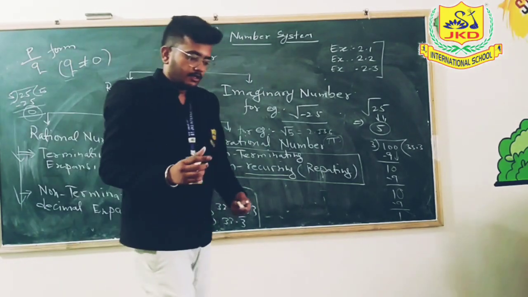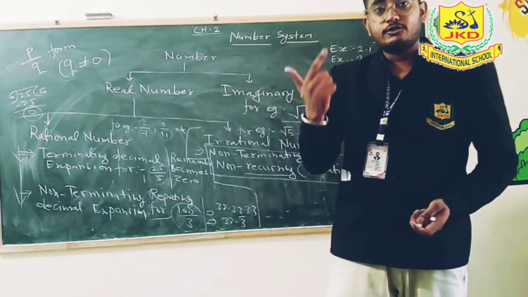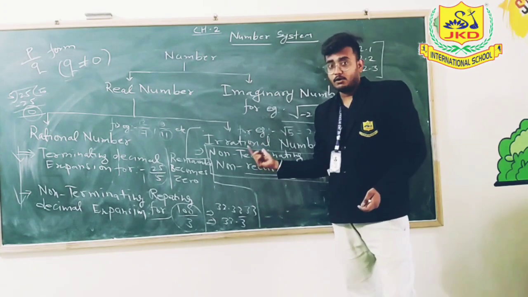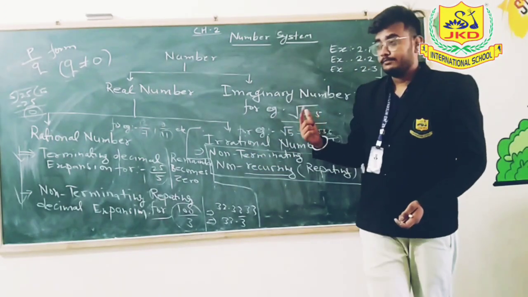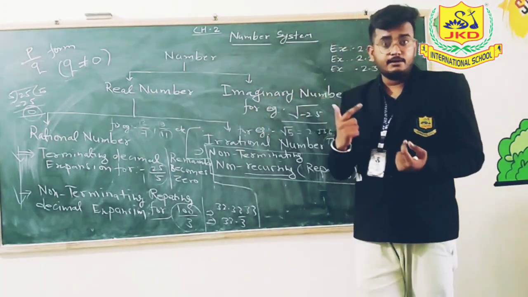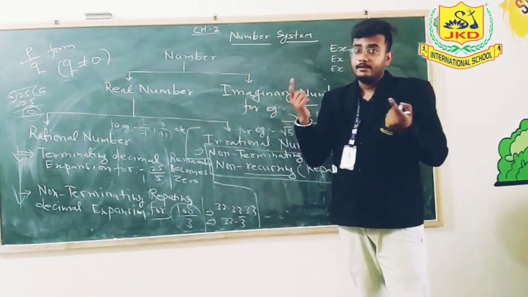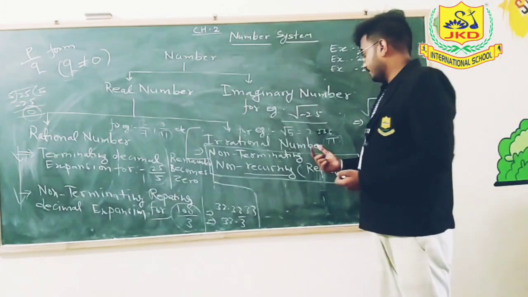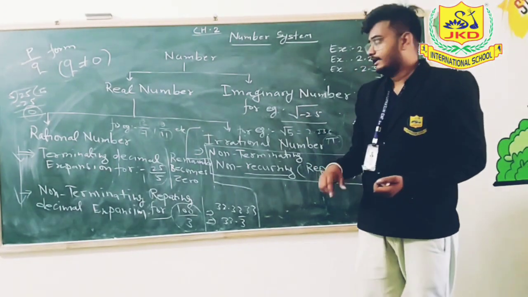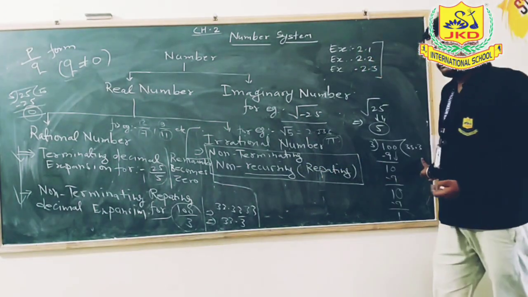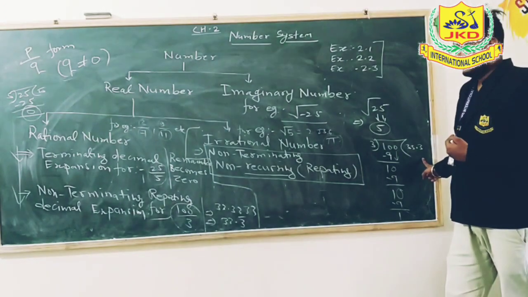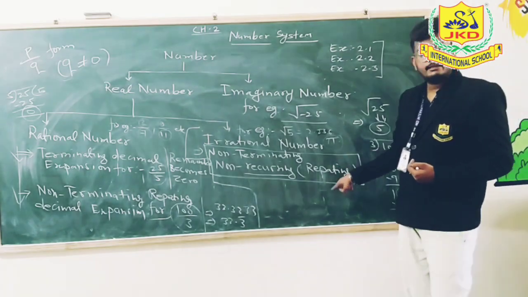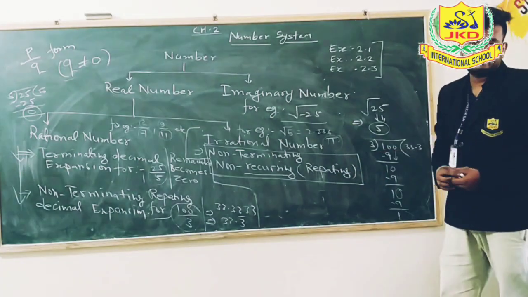That means we have to assume an example of an irrational number where when we divide that number, we will never get remainder as 0, and it is non-repeating also. Here we saw that 3 is repeating again and again, but now no digit repeats in these examples of irrational numbers.